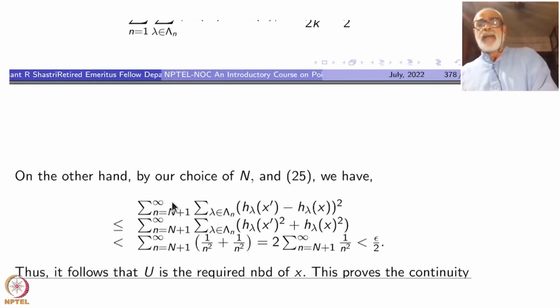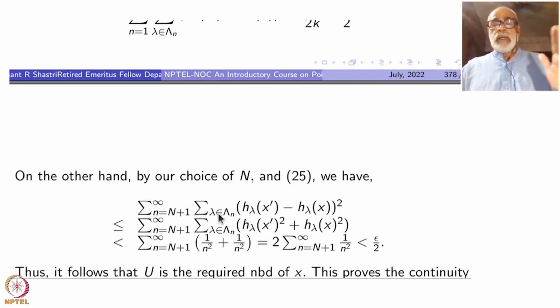Now on the other hand, what happens in the second part, namely N plus 1 to infinity. Take the summation over lambda inside lambda n, this is a double summation, of h lambda of x prime minus h lambda of x, squared. What happens to this summation? The square of the difference is less than or equal to the sum of the squares of each individual term, h lambda of x prime square plus h lambda of x square.